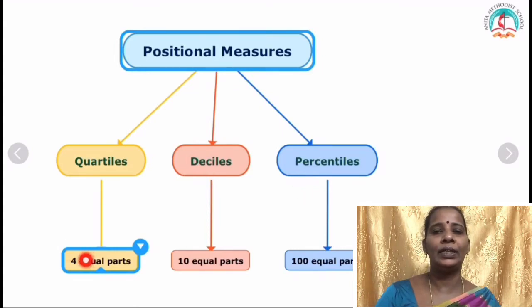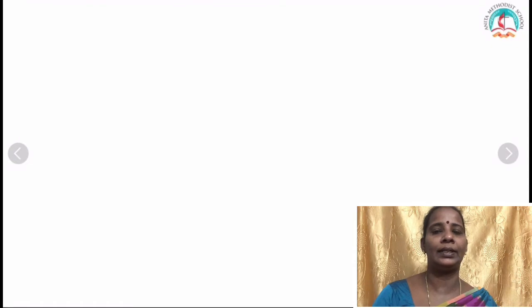For quartiles, the given data is divided into 4 equal parts. For deciles it is divided into 10 equal parts. For percentiles it is 100 equal parts. So quartiles means 4, deciles means 10 and percentiles means 100.